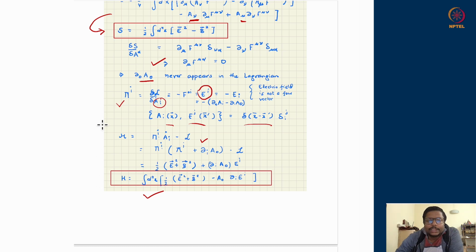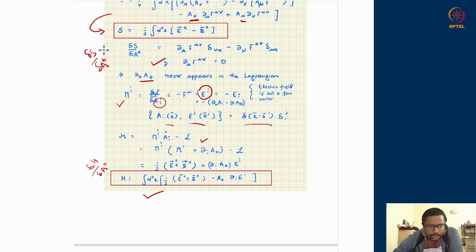That means the equation of motion with respect to A0. You do del S upon del A0, or you put del Hamiltonian upon del A0. Both of these should give us equations of motion which effectively tell us how the different terms are evolving.